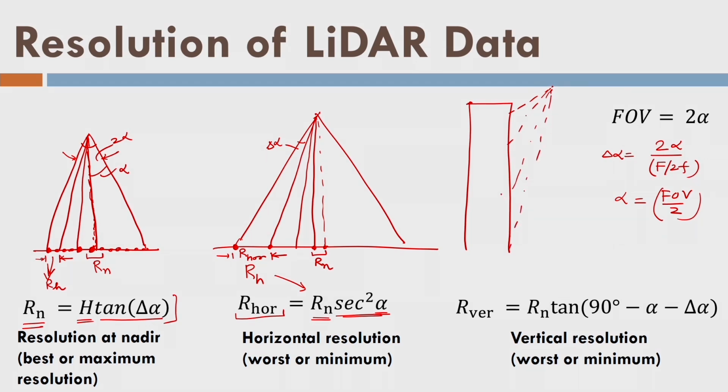So you can see here that the vertical resolution is worst at the bottom of a building. So vertical resolution R vertical, or R_ver, is given by R_n times tangent of (90 degrees minus alpha minus delta alpha). So it is again the worst or the minimum resolution. So far we have discussed all the data quality, project requirement, mapping requirement, scanner quality, GPS, IMU and so on.